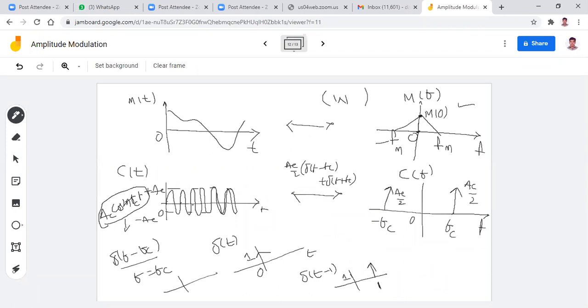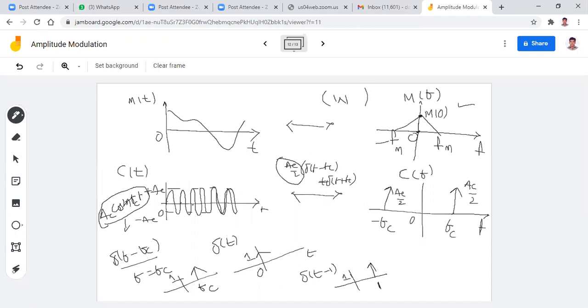That means f equal to fc, it is a positive value. So I want to assume that here at fc, an impulse exists. Here the amplitude is equal to 1. But coming to our equation, Ac by 2 into del of f minus fc, that means an impulse exists at f is equal to fc with an amplitude Ac by 2. That's where I want to write Ac by 2 as amplitude.